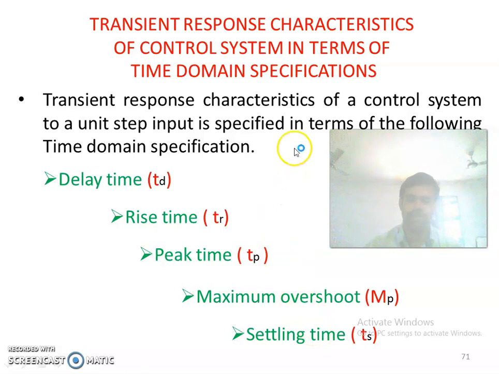What are the time domain specifications? Delay time, rise time, peak time, maximum overshoot and settling time. These are the time domain specifications.